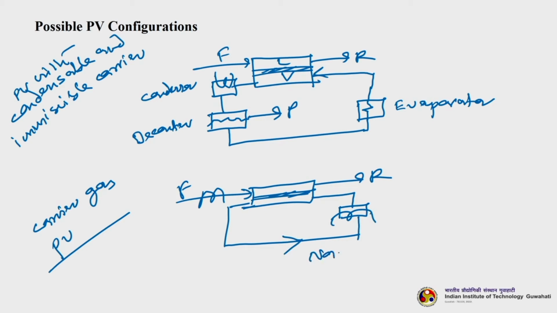So, this is your non condensable carrier. Okay. Now, the basic difference between these two systems is here. In this case there is an immiscible but condensable carrier, but in the second case, which is usually more preferred or practiced, this is a non condensable carrier gas. So, we do not need to condense it, we can just remove the permeate liquid and then again recycle it back to the pervaporation system.